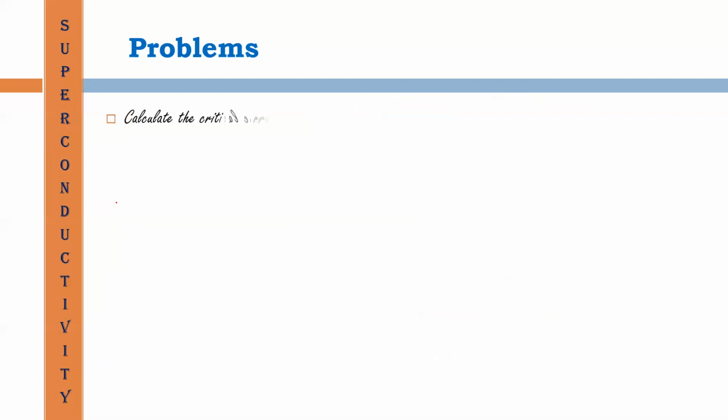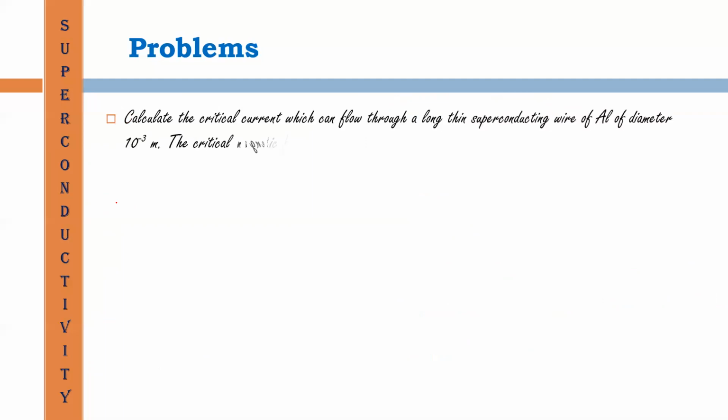The first question is: calculate the critical current which can flow through a long thin superconducting wire of aluminum of diameter 10 raised to minus 3 meter. The critical magnetic field for aluminum is 7.9 into 10 raised to 3 ampere per meter.